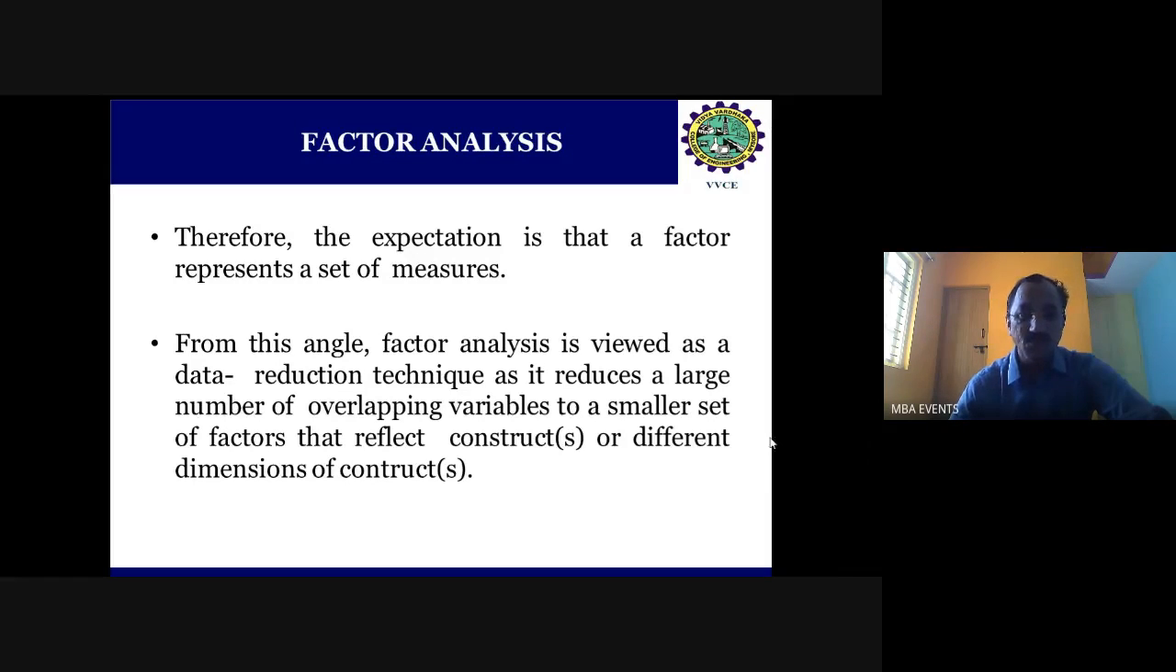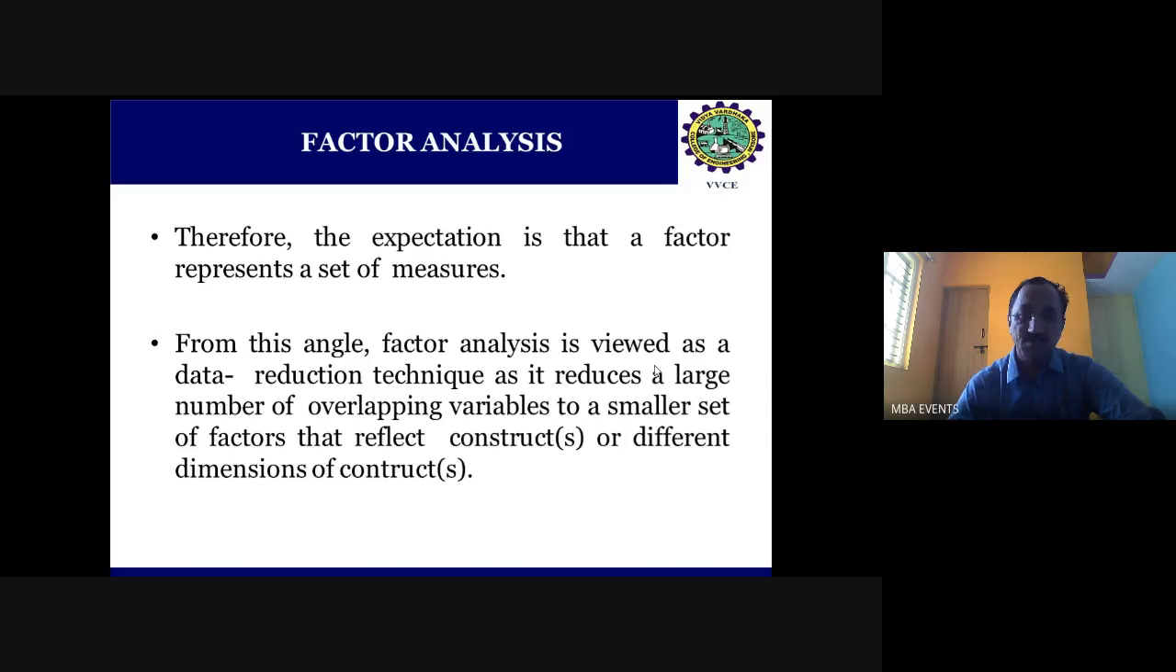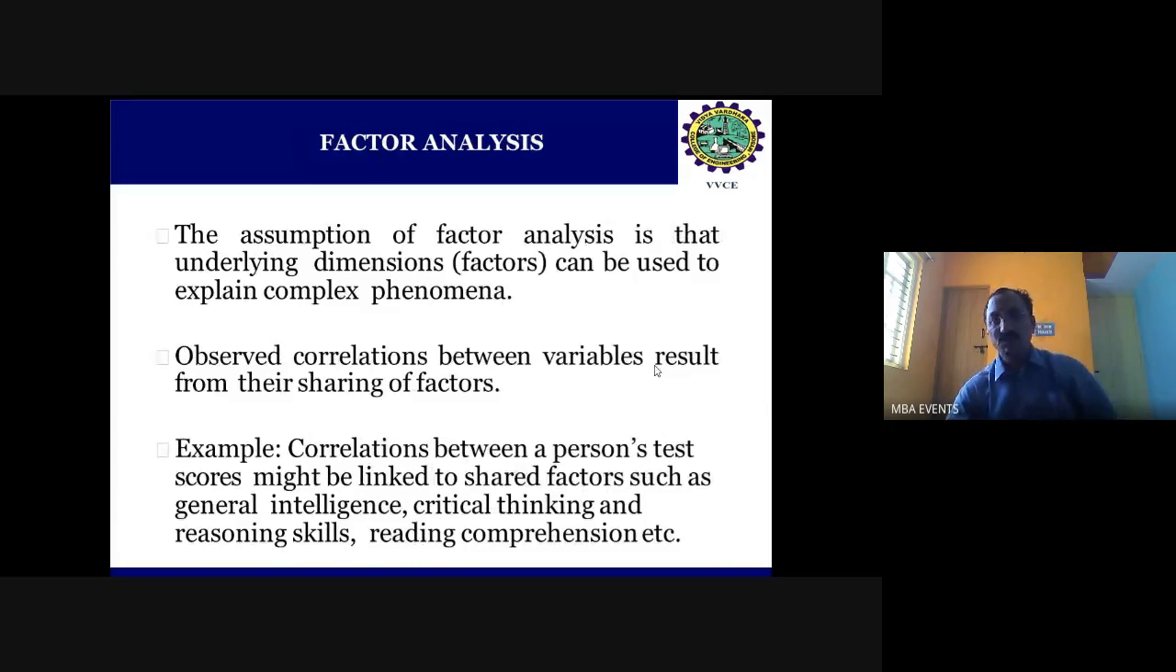In that way, we can call this a data reduction technique, as it reduces a large number of overlapping variables to a smaller set of factors that reflect constructs or different dimensions of the constructs. The assumption of factor analysis is that underlying dimensions can be used to explain complex phenomena.